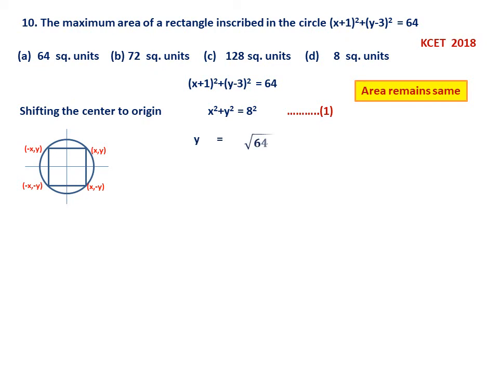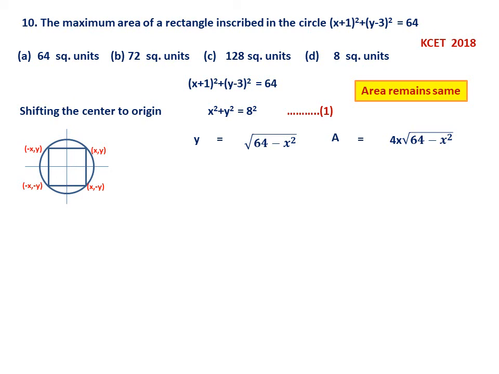Now here y will be equal to the square root of 64 − x² in the circle. Therefore area will be equal to 4x times the square root of 64 − x². Be careful, because length is 2x and breadth is 2y, because x is the vertex of one rectangle, say a corner.